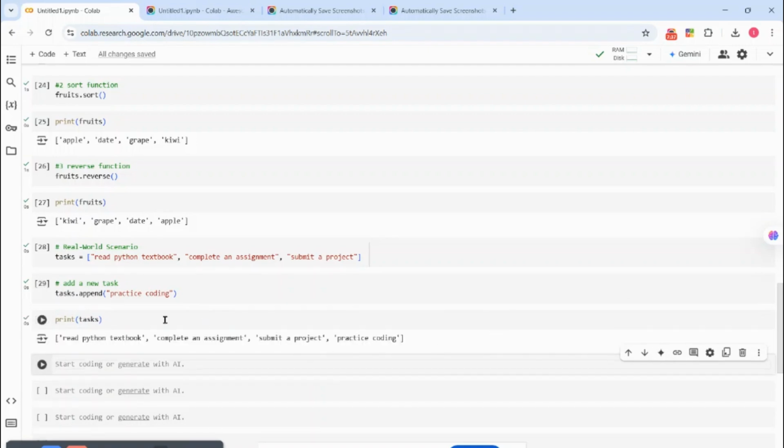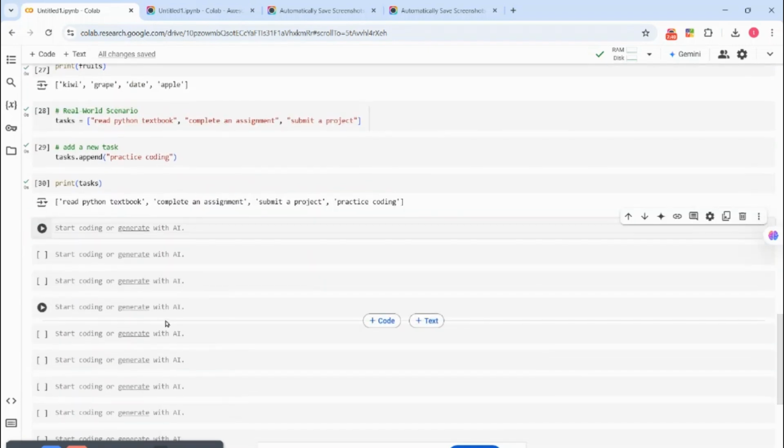can you see practice coding? Now, at least I've completed my assignment, so I need to remove it from the tasks. So you can say tasks, complete assignment. Now all you want to do is tick out the items that you've performed, the work you've done. The student is done with the assignment, so you can just remove it or pop it.